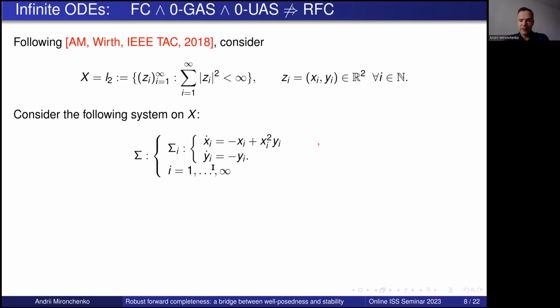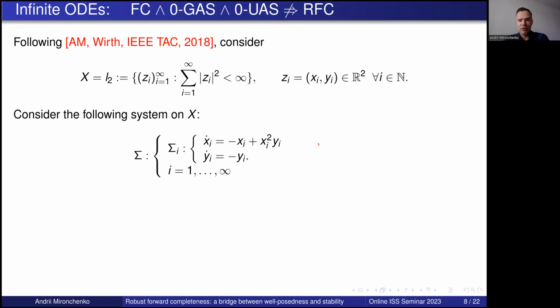Let us analyze this system. The second dynamics of yi is trivial, just exponential decay. The dynamics for xi, well, locally it also decays exponentially because close to zero, the linear term dominates. But for large xi and yi, this term will dominate and it will lead to blow up of trajectories. Well, that's not what we would like to have.